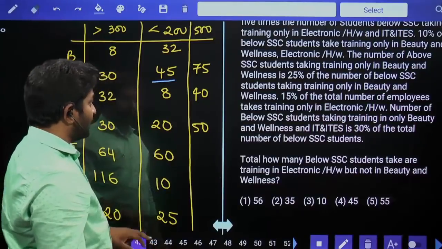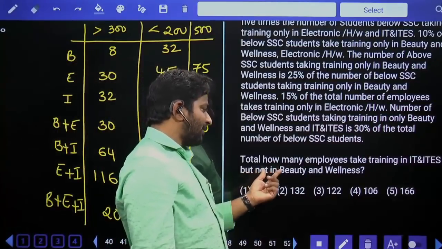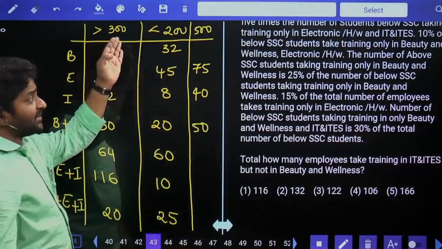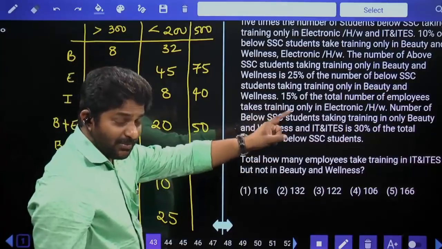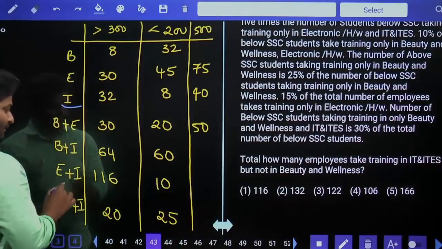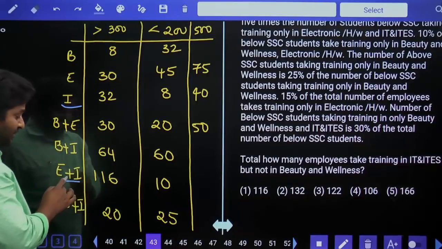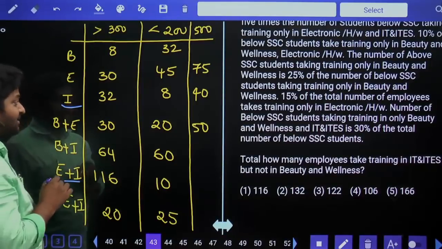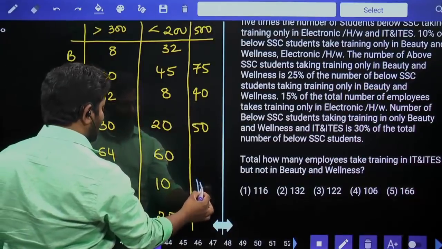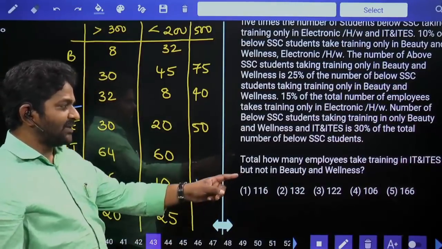Next, 43. Total how many employees take training in IT IES but not beauty wellness? They said employees. Employees in the sense you should consider both above SSC and below SSC. They should be part of IT IES but not beauty wellness. IT IES, this one, but beauty wellness is there. You cannot consider that. IT IES, beauty wellness is not there. So you can consider this. 32 plus 8, which is 40. 116 plus 10, that is equal to 126. 126 plus 40, which is equal to 166, fifth option answer.